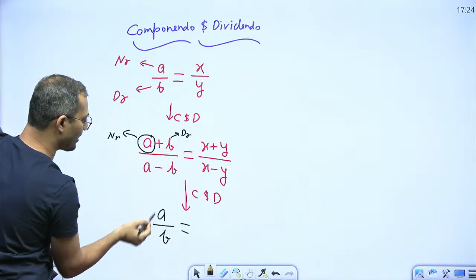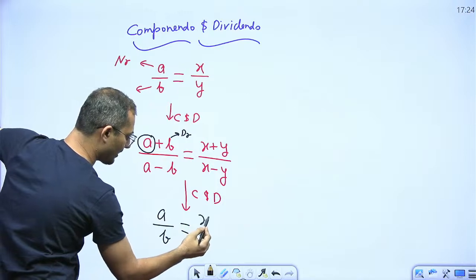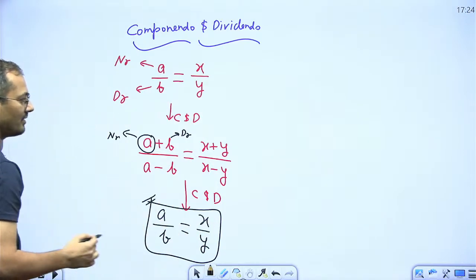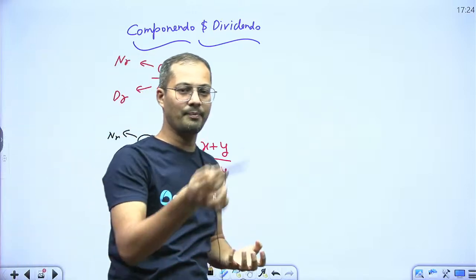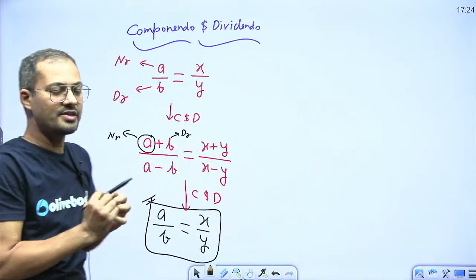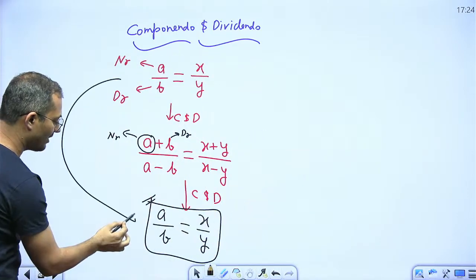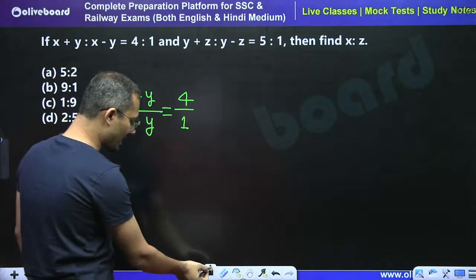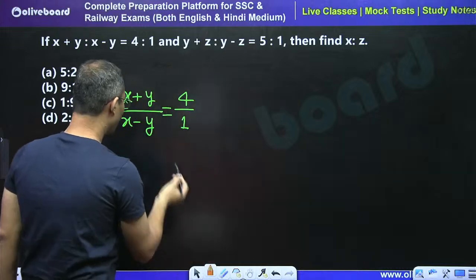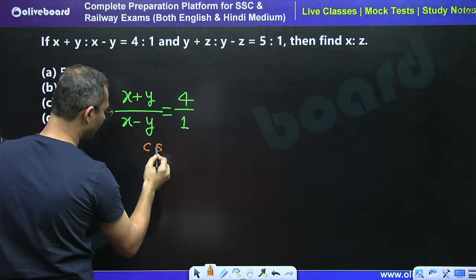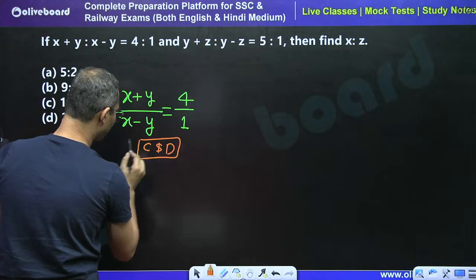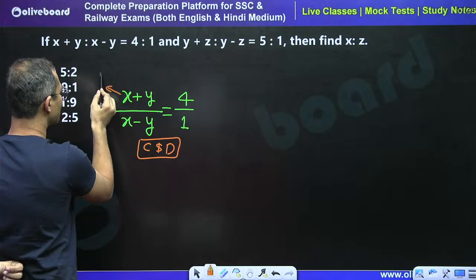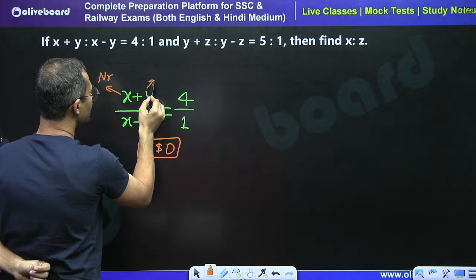So I will get the numerator form and denominator form. The same here, x upon y. If I apply C and D again on the already applied form, I will get the original form. So we take advantage of this. When we apply C and D here, we can say that this is already the C and D form, so x is going to be the numerator and y is going to be the denominator.